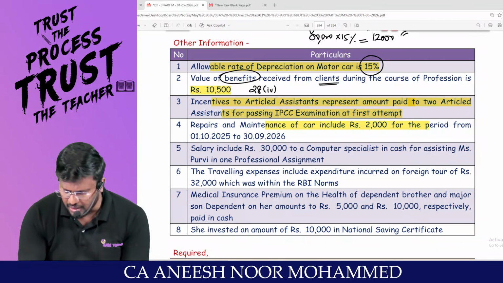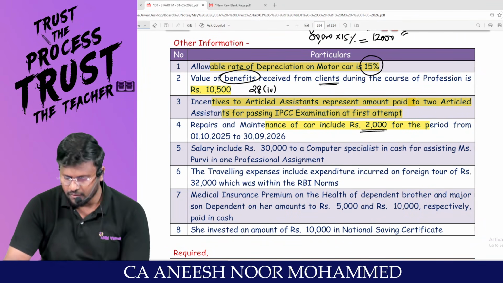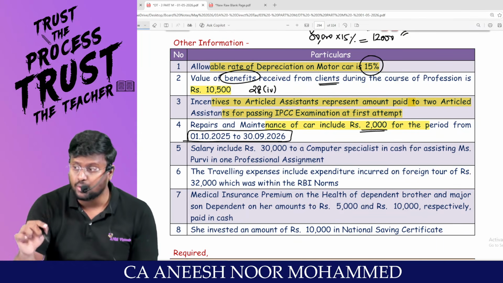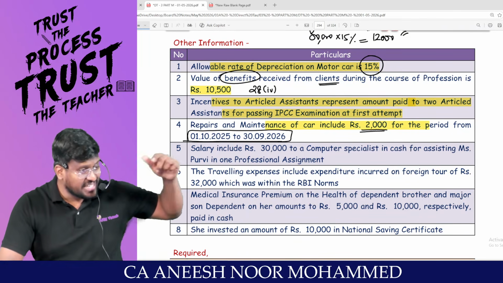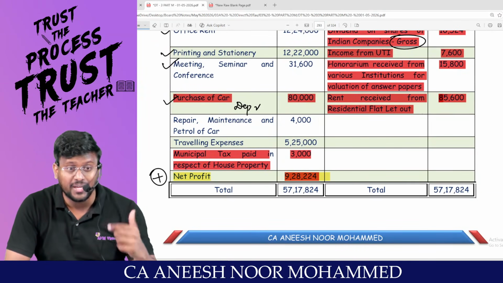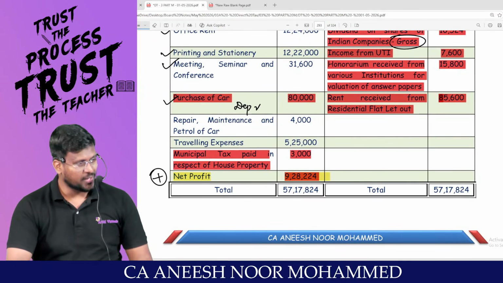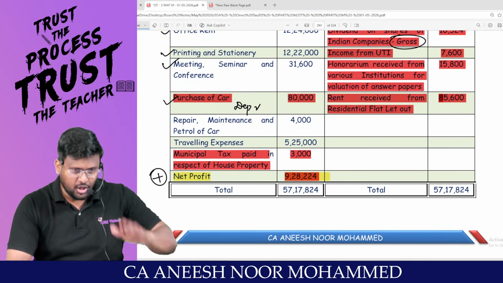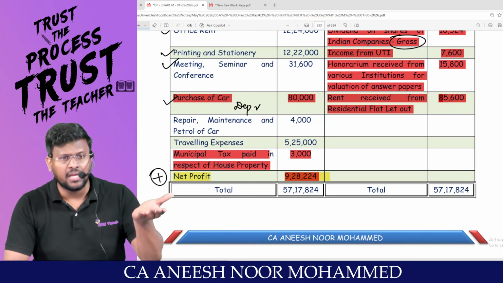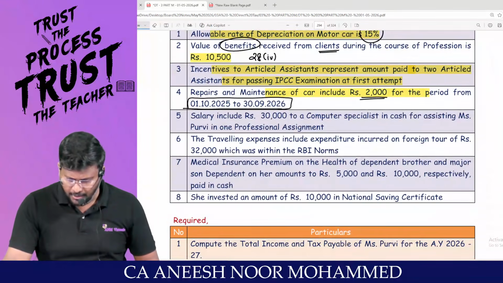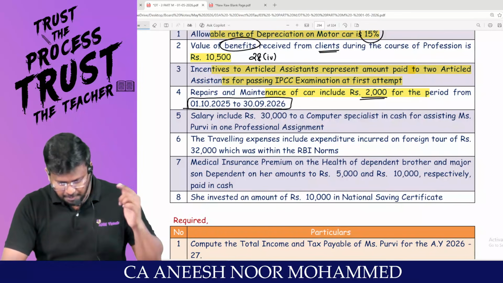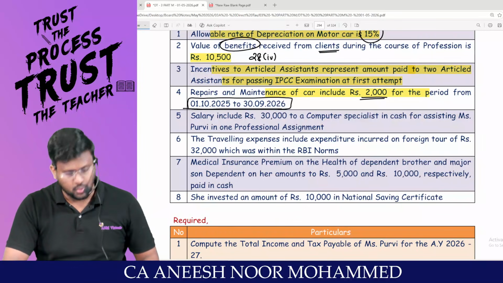Repair and maintenance of car includes 2,000 for the period from 1/10/2025 to 30/9/2026. Even the next year's expense has been debited to P&L. No problem, since we are following cash basis, because next year the expense will not be booked. Automatically next year's net profit will be high and we will pay more tax. Are you all really with me? And this is not payable; this is paid. Since it is paid, it is allowed, my dear lovable students.